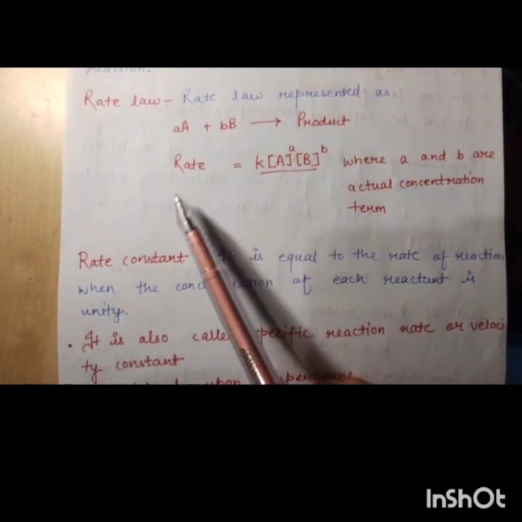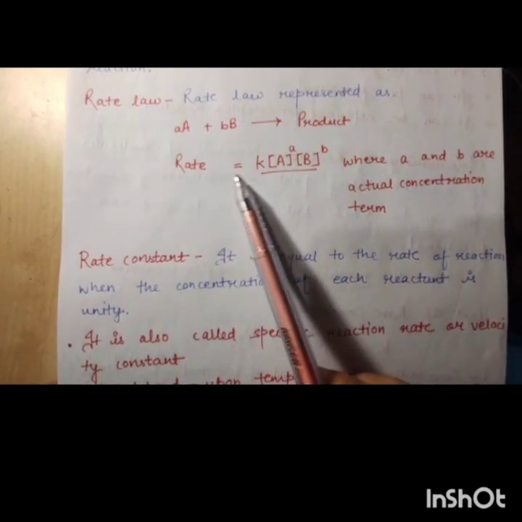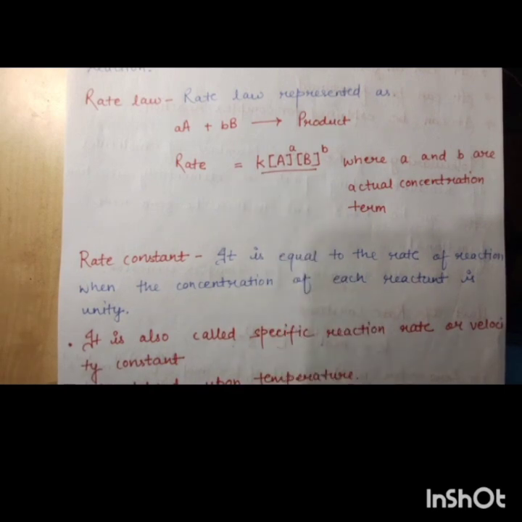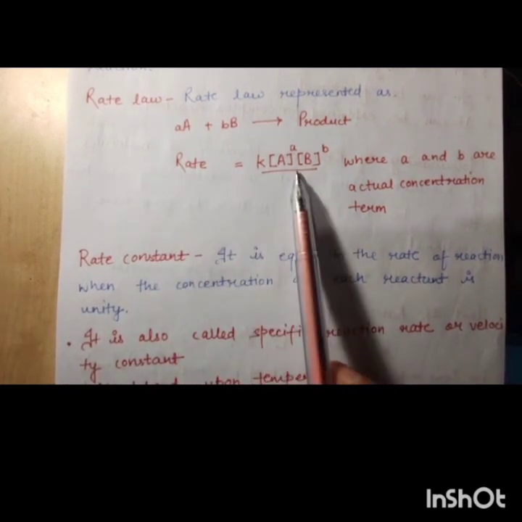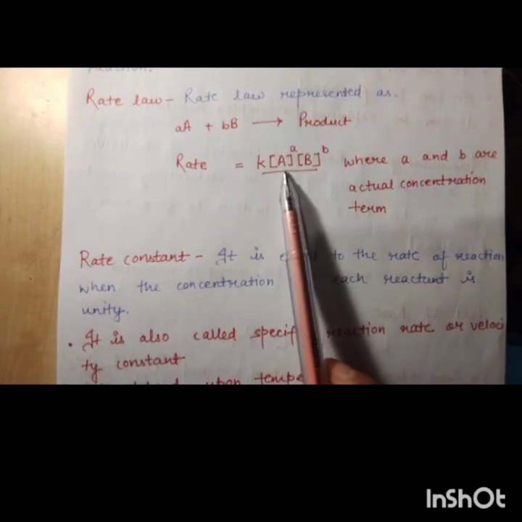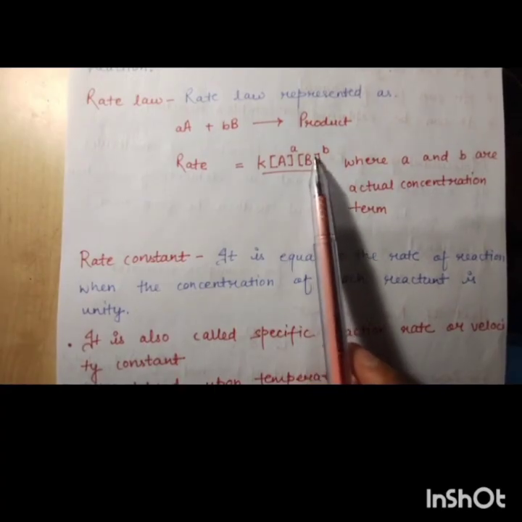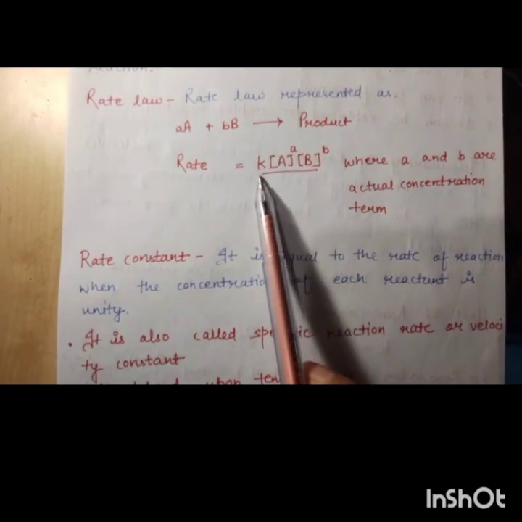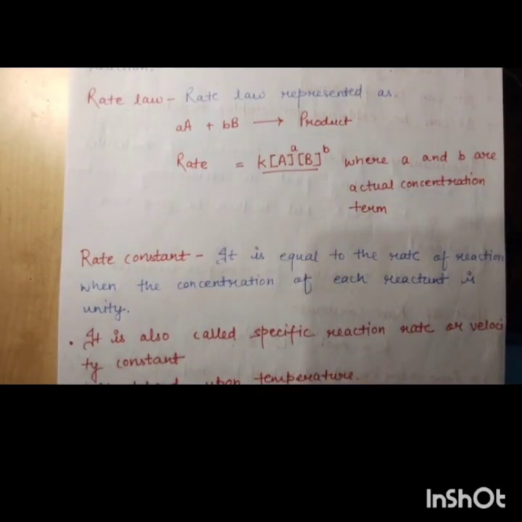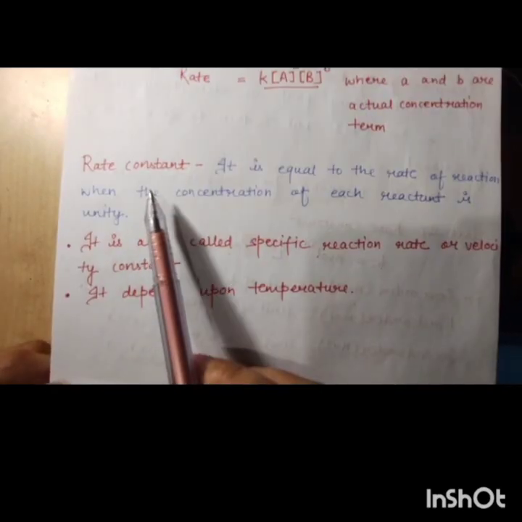So you can say that rate is the representation of the molar concentration of the reacting species raised to the stoichiometric coefficient, and here K is the rate constant. Now what's the rate constant?